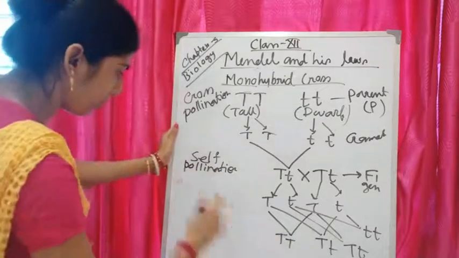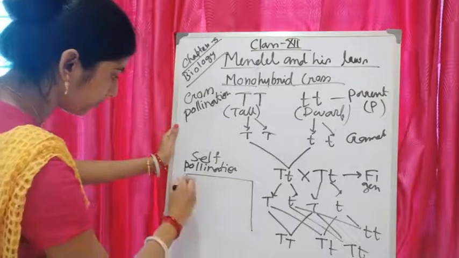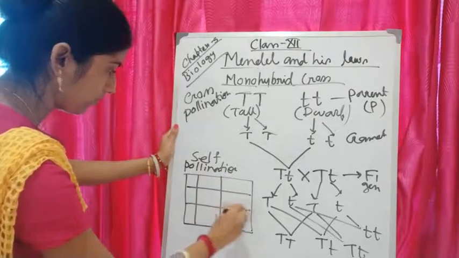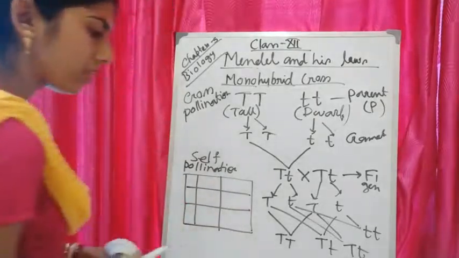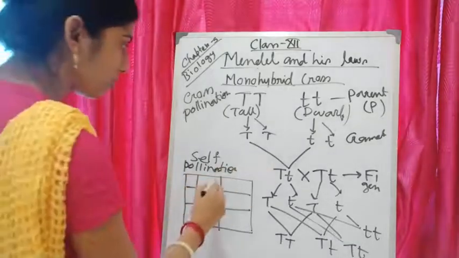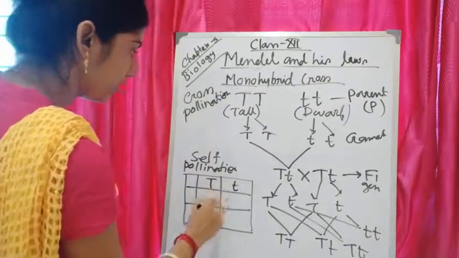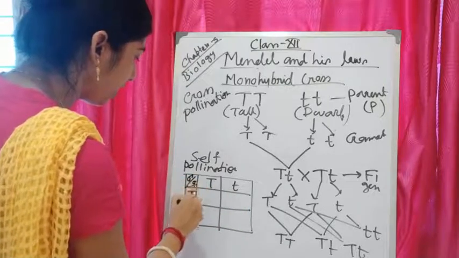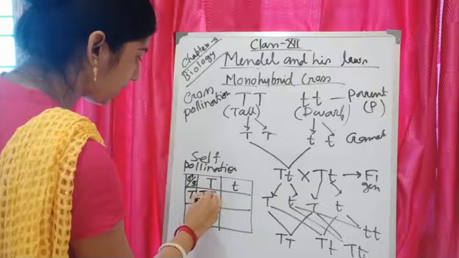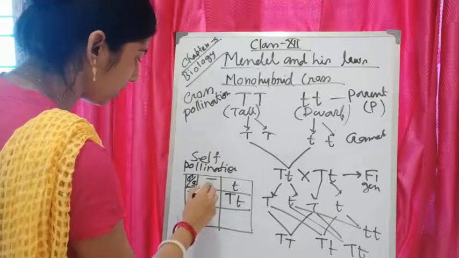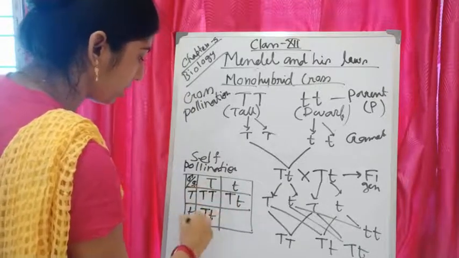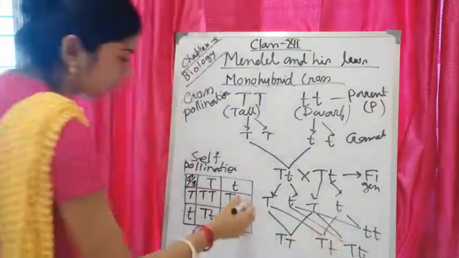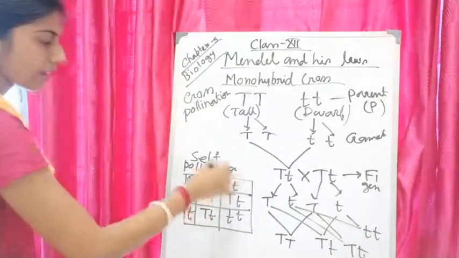Now here, if I draw that one, what will we write? We will write capital T, small t, capital T, small t. These gametes will be written here, male and female. Then fusion: capital T, capital T; this one, capital T, small t; this one, capital T, small t; this one, small t, small t. Okay, so this F2 generation we have done on that board.